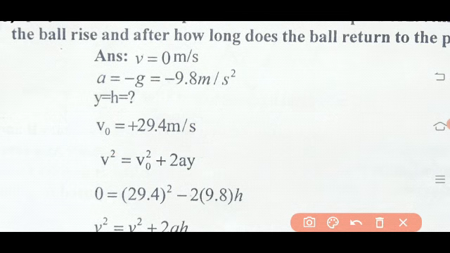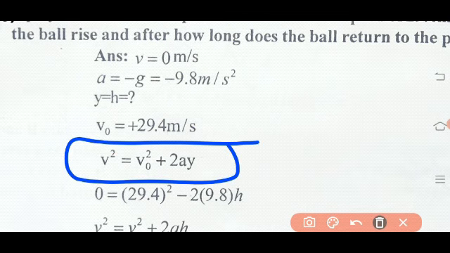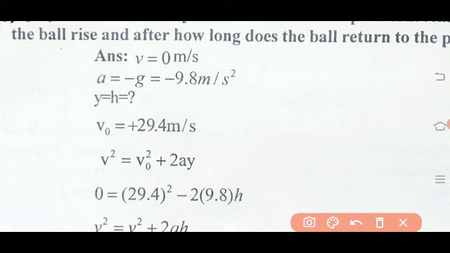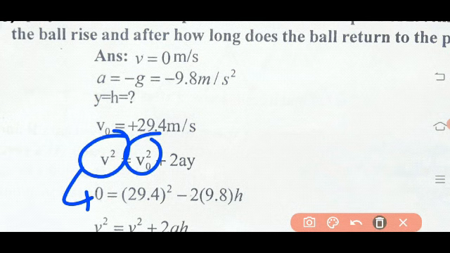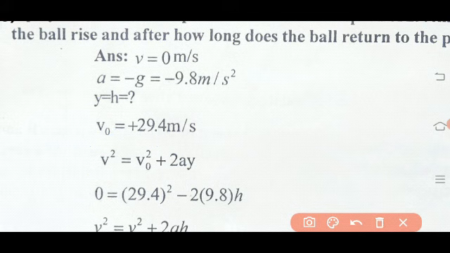So now use the kinematic equation, v square equal to v naught square plus 2ay. Then do the substitution. What is the final velocity? 0. What is the initial velocity? 29.4 square, because the equation has the square term. Then write 2 as it is.